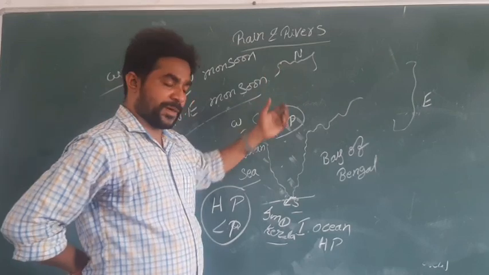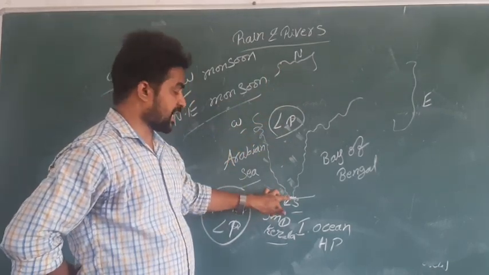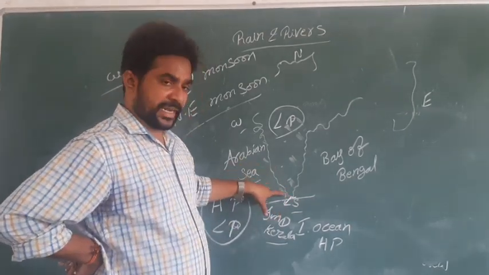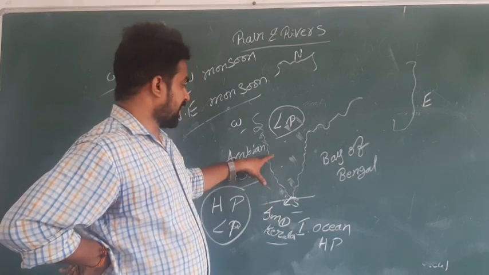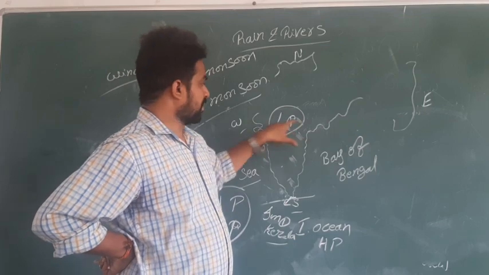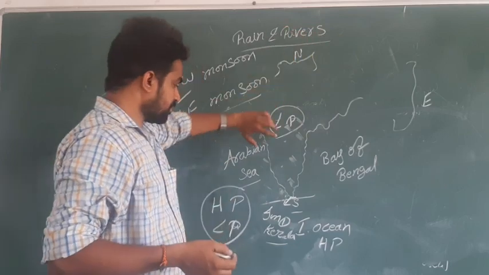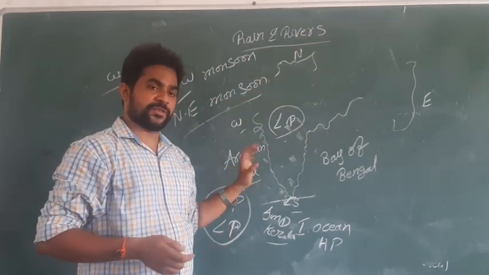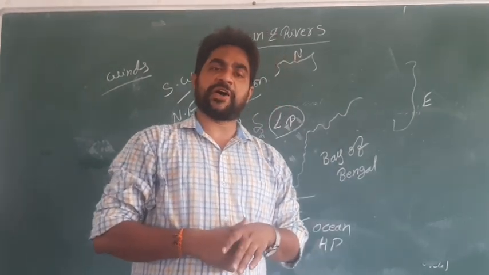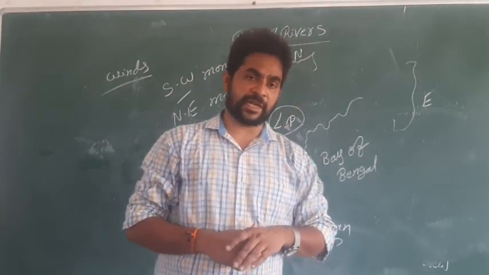So this southwest monsoon starts from the southern portion. On June 1st it starts from Kerala, then spreads to Karnataka, then Maharashtra, then Andhra Pradesh, then comes to Gujarat, and like that it spreads to every place. Because of this southwest monsoon, India receives very good rainfall, and this rainfall is used for cultivation and also for domestic purposes.